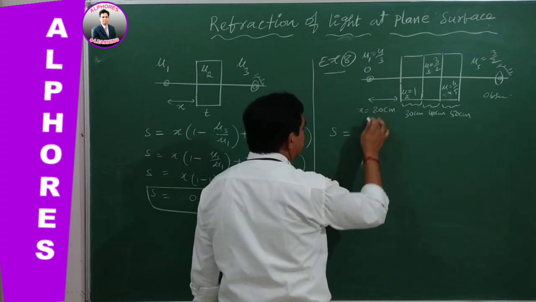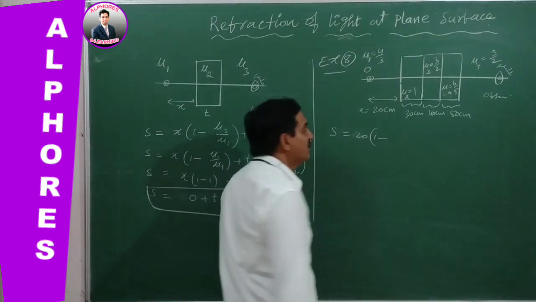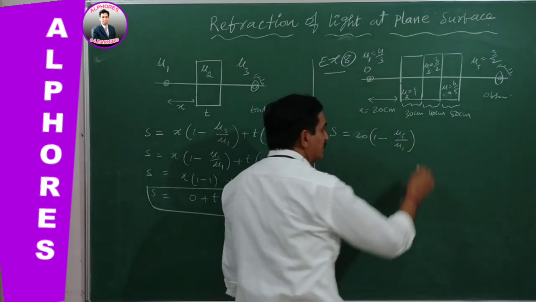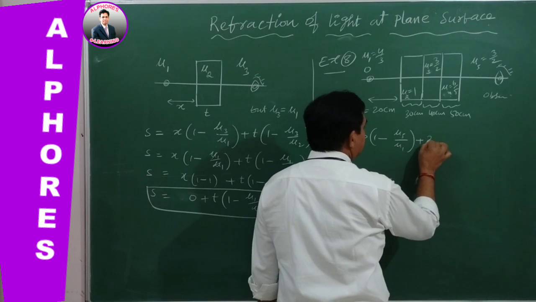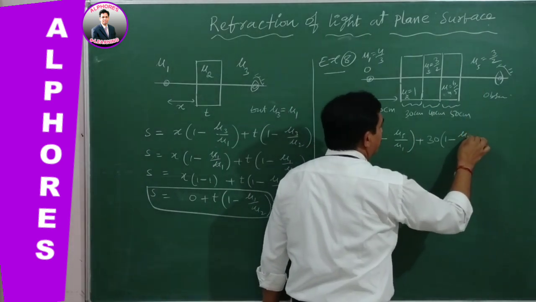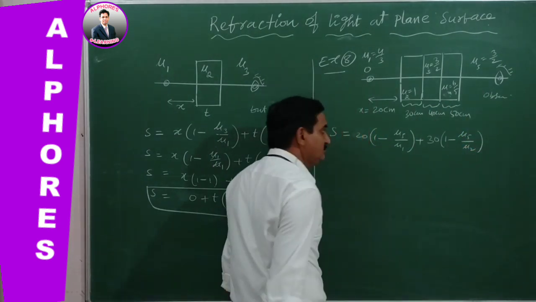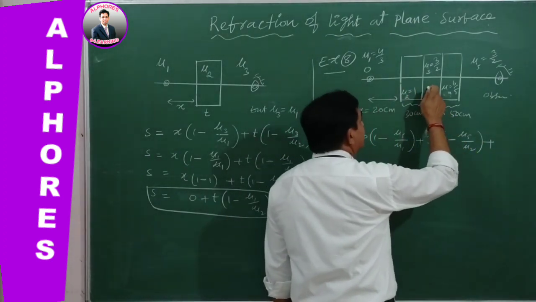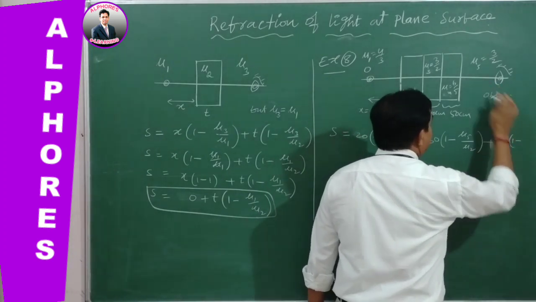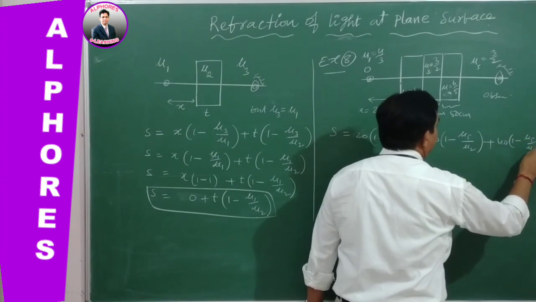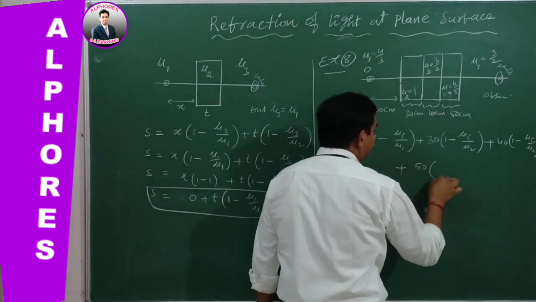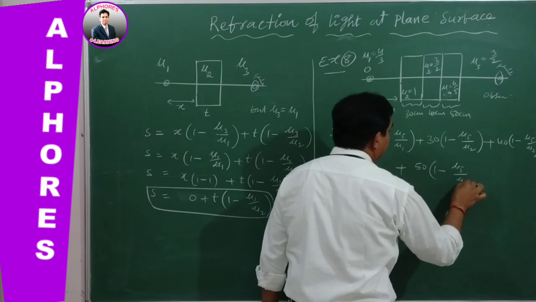I am going to write directly: 20 of 1 minus observer medium mu5 by incident medium mu1, plus the next thickness, the second incident medium, 30 centimeter thickness, 1 minus observer medium mu5 by mu2, plus the third incident medium having thickness 40 centimeters, 1 minus observer medium mu5 by mu3, plus the fourth incident medium having thickness 50 of 1 minus mu5 observer medium by mu4.